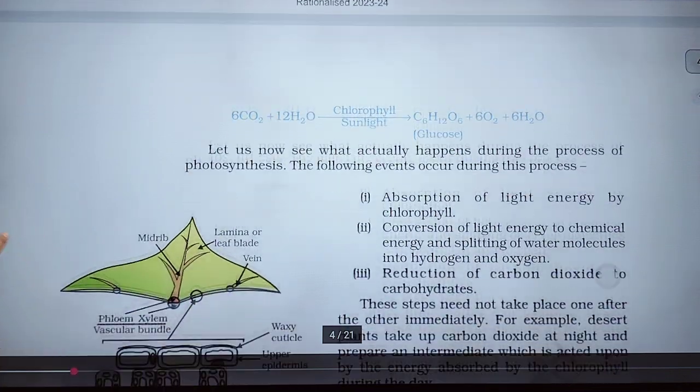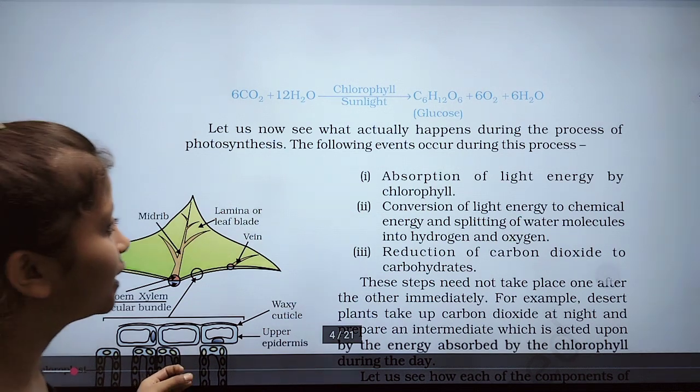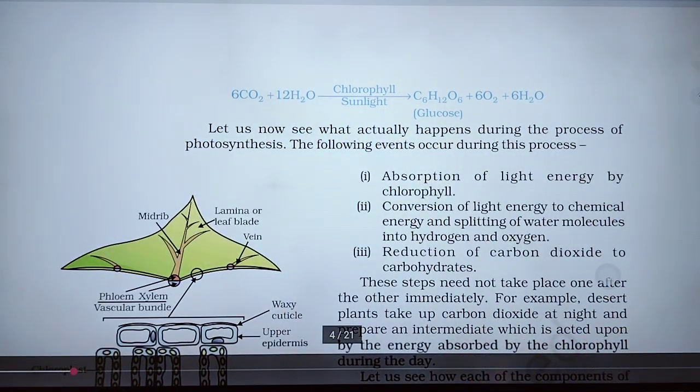This is the reaction of photosynthesis. Now let us see what actually happens during the process of photosynthesis. During this process, there is absorption of light energy by chlorophyll.